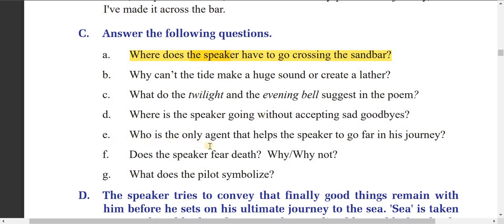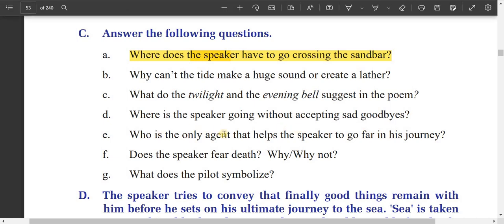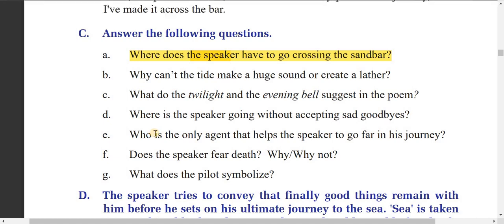And which is the only agent that helps the speaker to go far in his journey? Here the only agent that helps the speaker is God. You can say God is the only agent, or pilot. The poet has written pilot here in the poem. The pilot is the only agent that helps the speaker to go far in his journey.